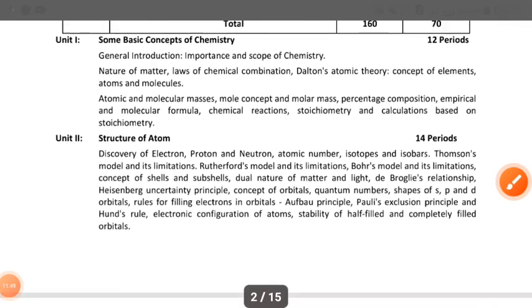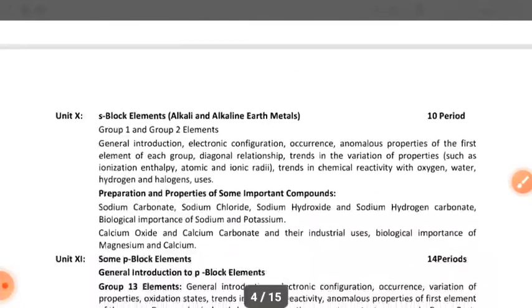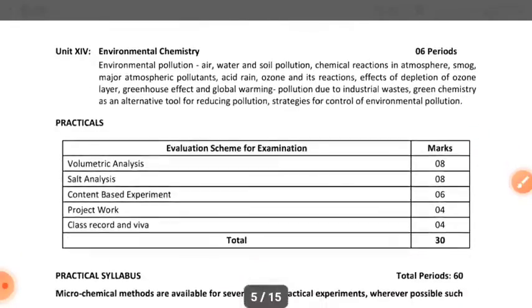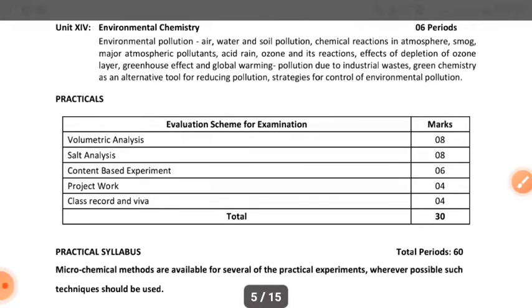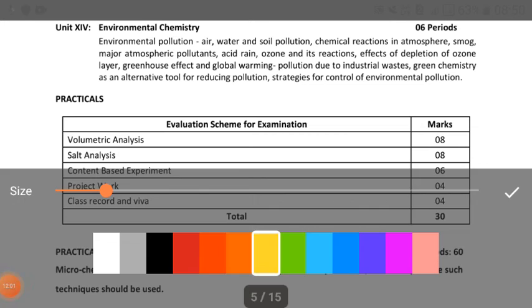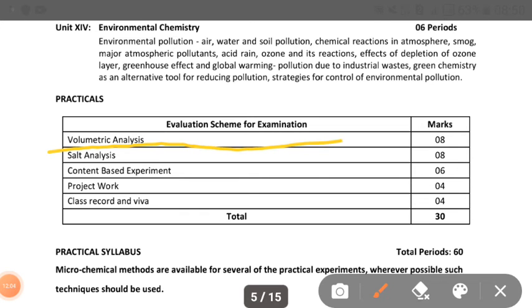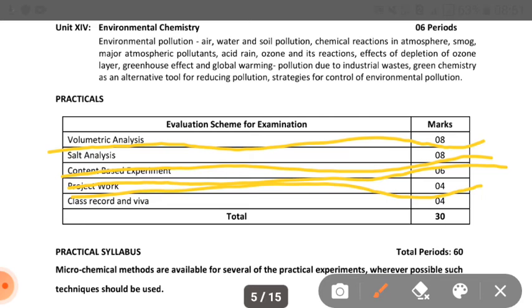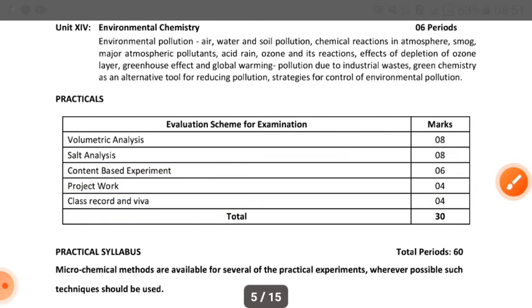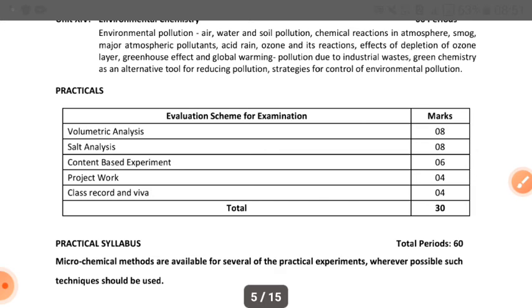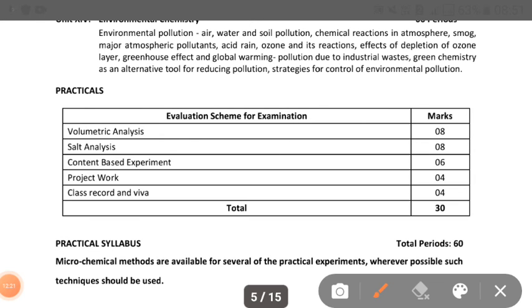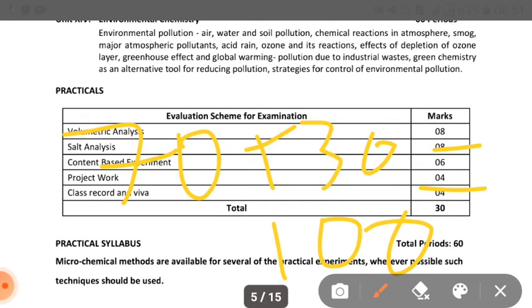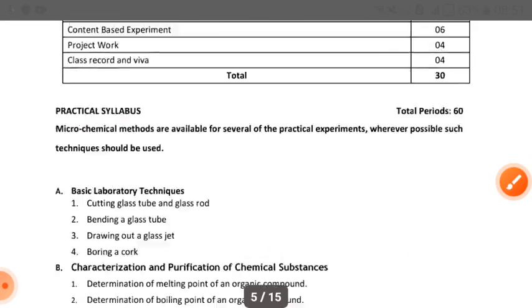Okay, now in detail, the evaluation scheme of the practical examination in chemistry: volumetric analysis, 8 marks; salt analysis, 8 marks; content-based experiment, 6 marks; project work, 4 marks; class record and viva, 4 marks. Total 30 marks. 70 plus 30 is equal to a total of 100 marks of chemistry.